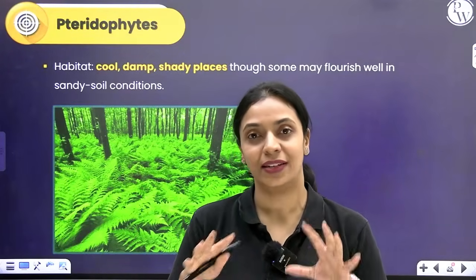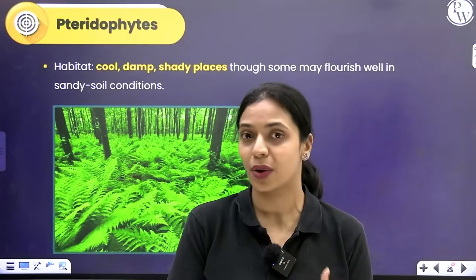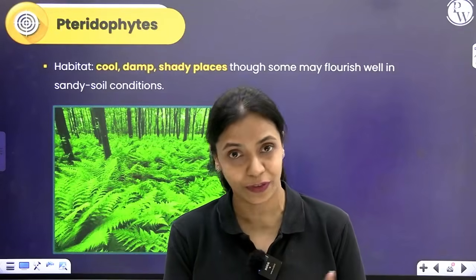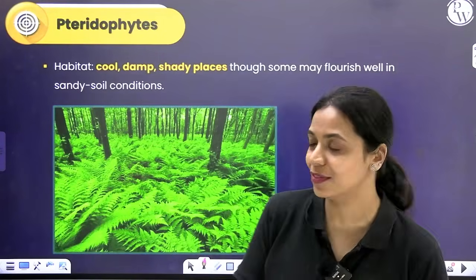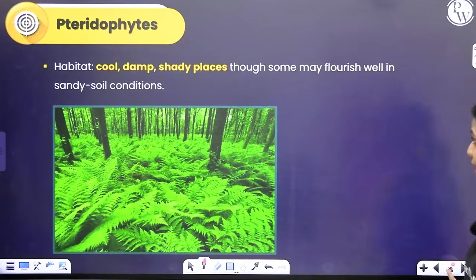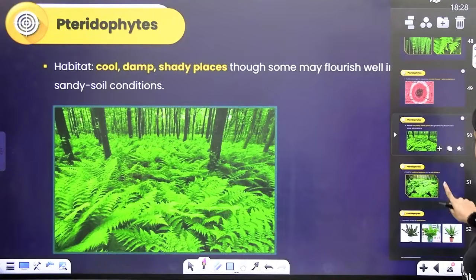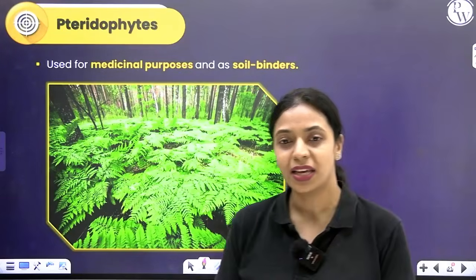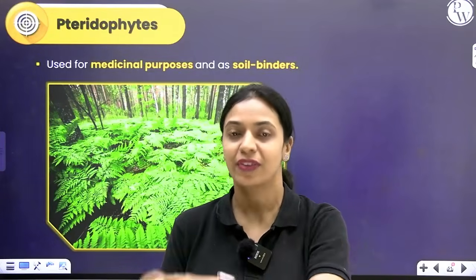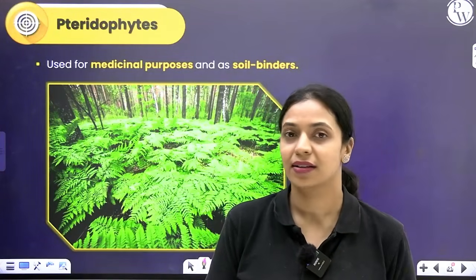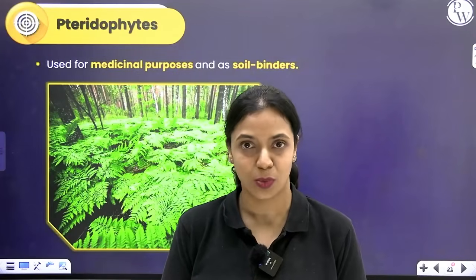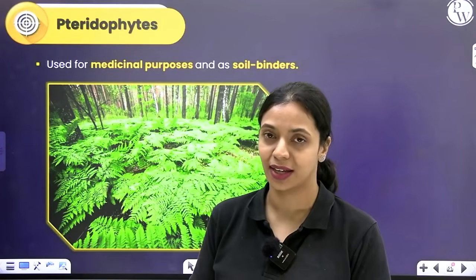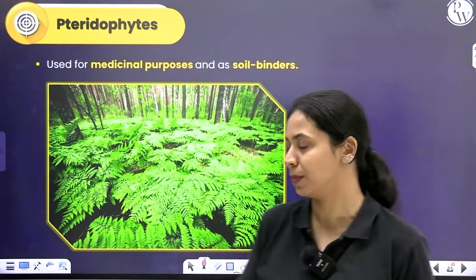So they grow in damp, shady places only. However, there are some species of pteridophytes that can flourish well even in sandy soils. Next, what are some importance of pteridophytes? Many are used as soil binders to prevent soil erosion and some of them have medicinal properties as well. So they are used in traditional medicine like Ayurveda and Chinese traditional medicine.